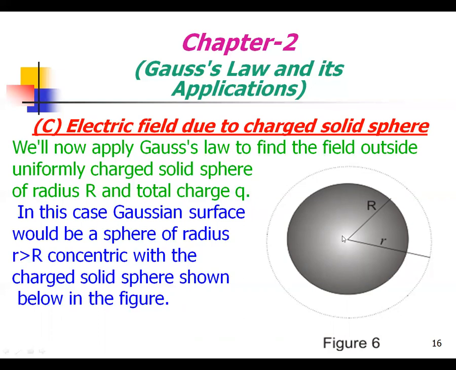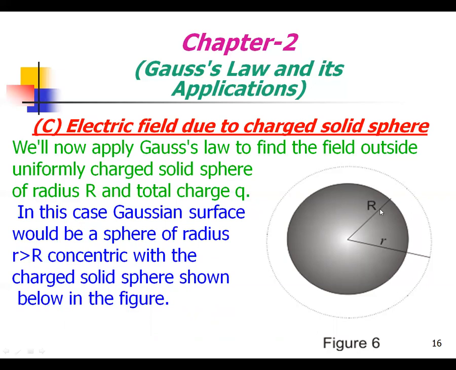We will now apply Gauss's law to find the field outside a uniformly charged solid sphere of radius R and total charge small q. In this case, the Gaussian surface would be a sphere of radius r greater than capital R, concentric with the charged solid sphere shown in the figure.